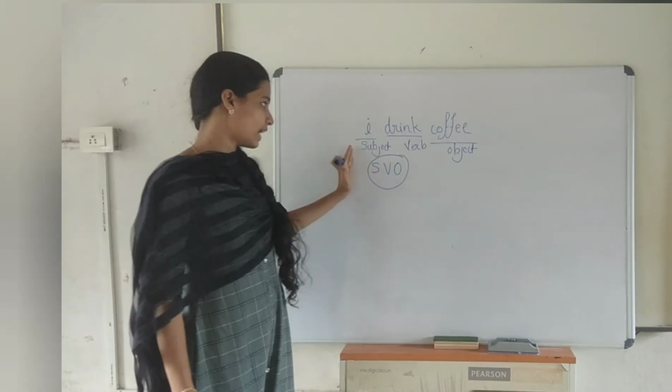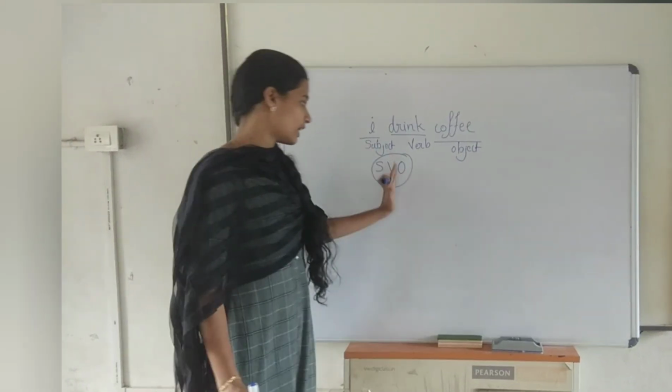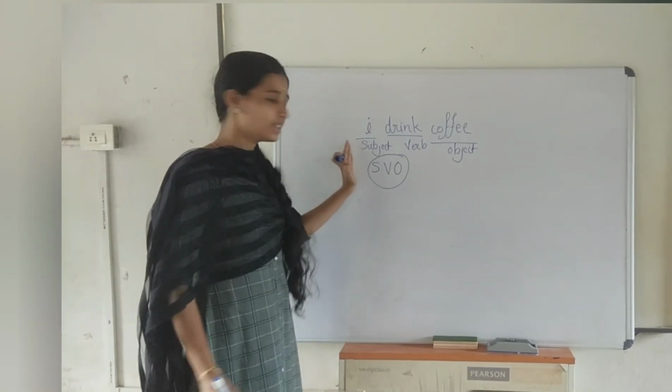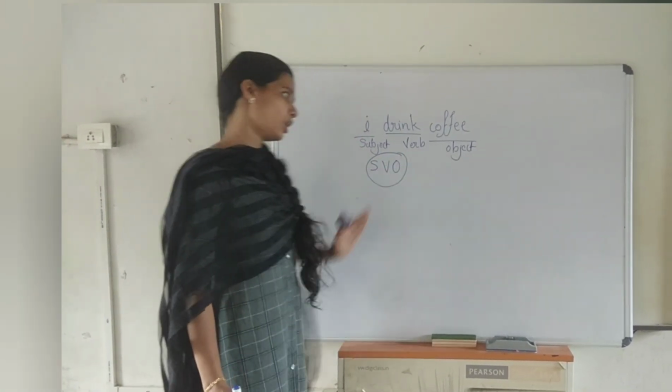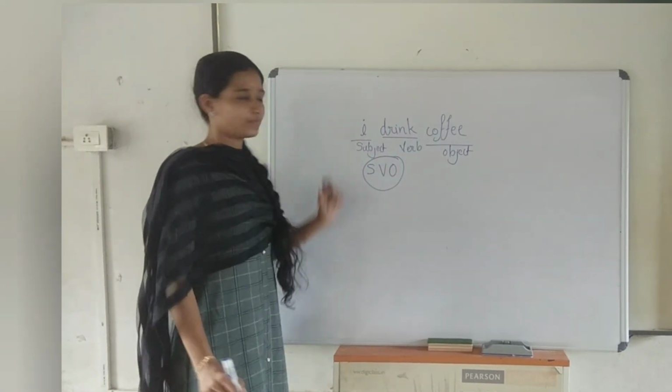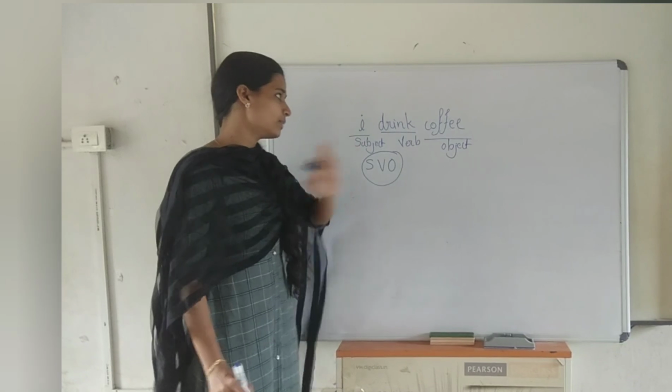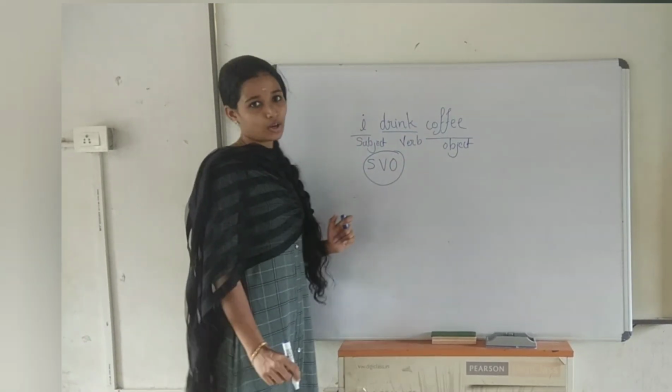First it should have a subject, then it should have a verb and object. So it is the correct order. I is the subject, drink is the verb and coffee is the object.